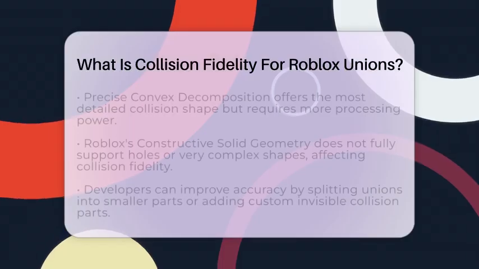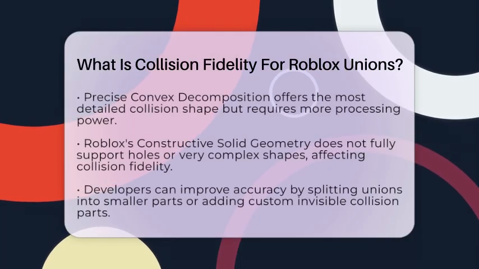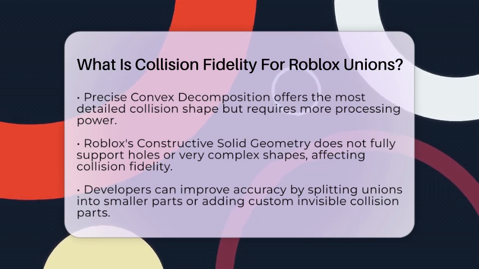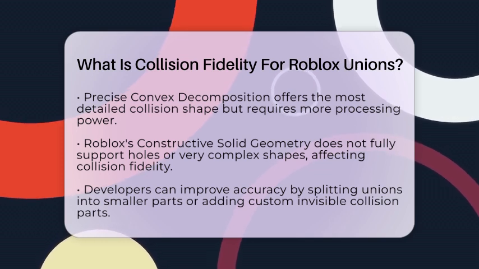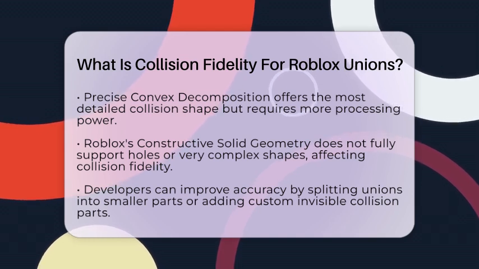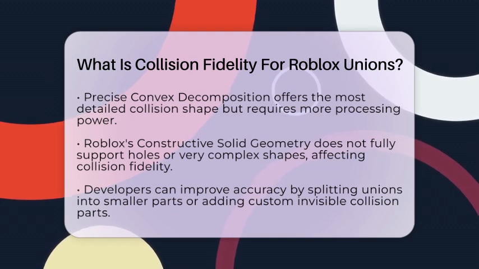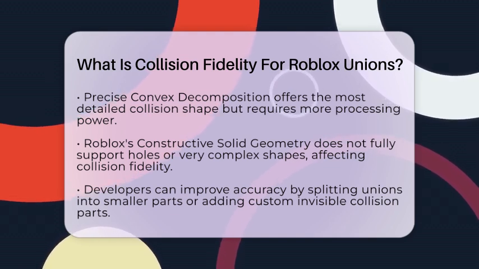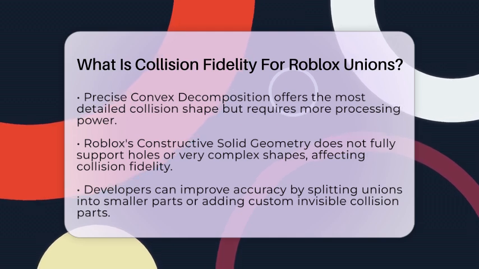It is important to note that Roblox's constructive solid geometry system does not fully support holes or very complex shapes. This means that collision fidelity may not perfectly match the visual model, especially for unions with intricate designs. Developers often work around this by splitting unions into smaller parts or adding custom invisible collision parts to improve accuracy.